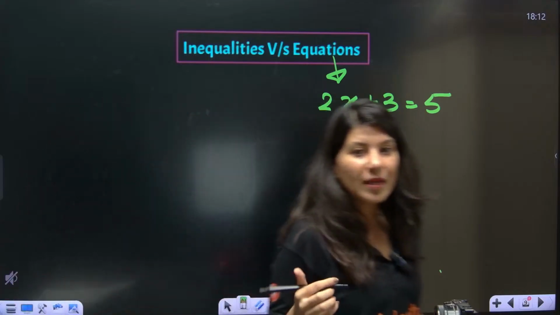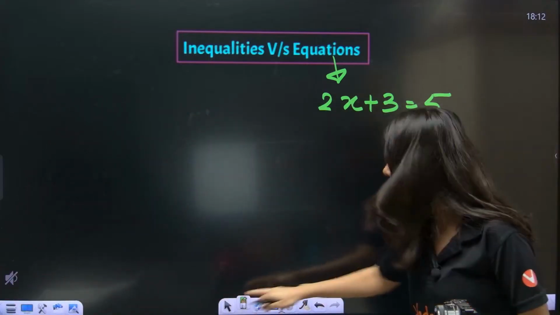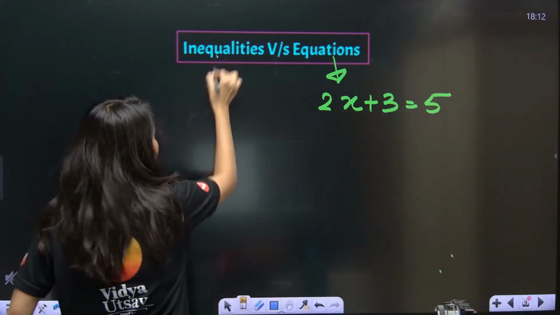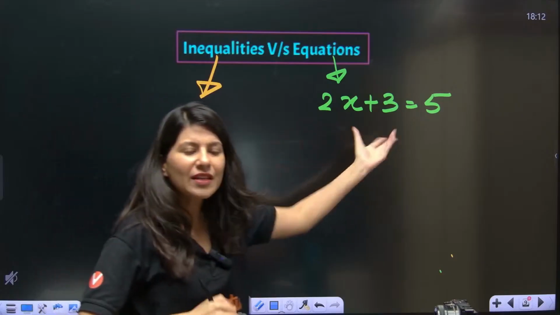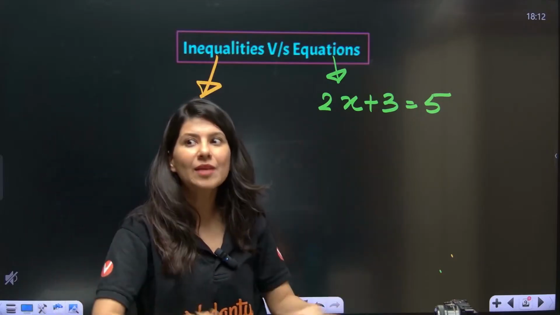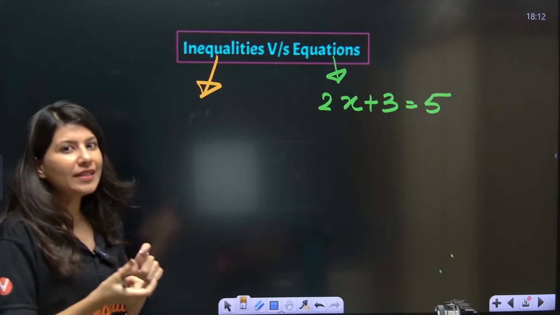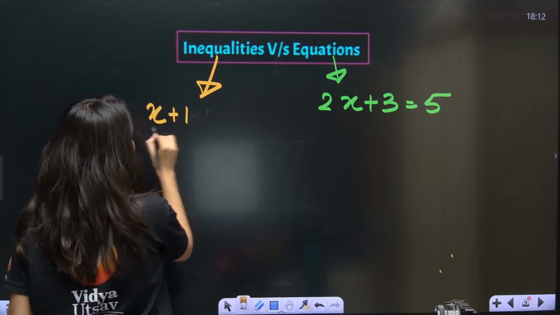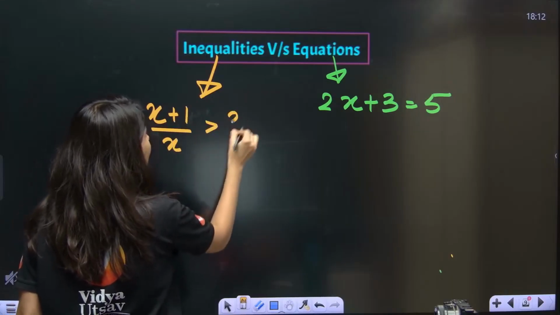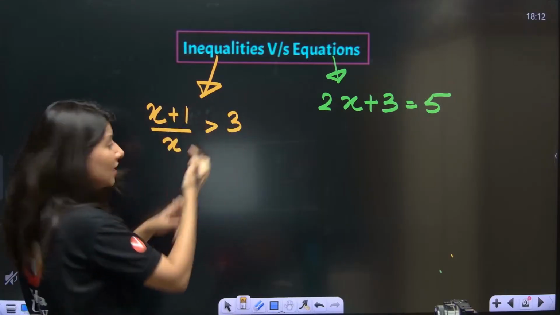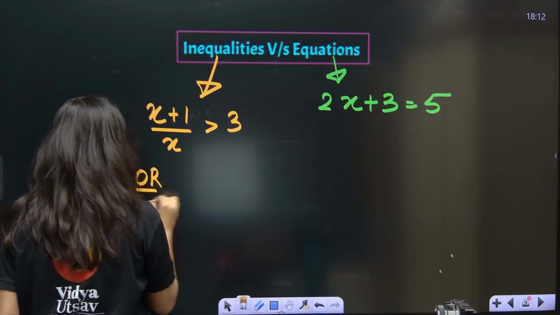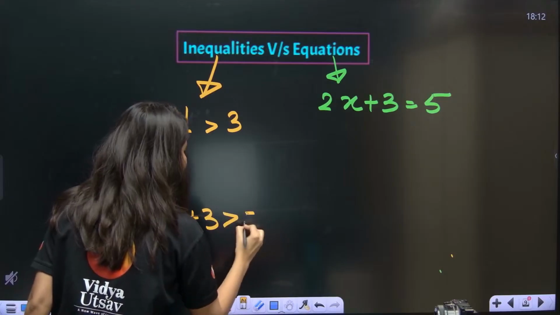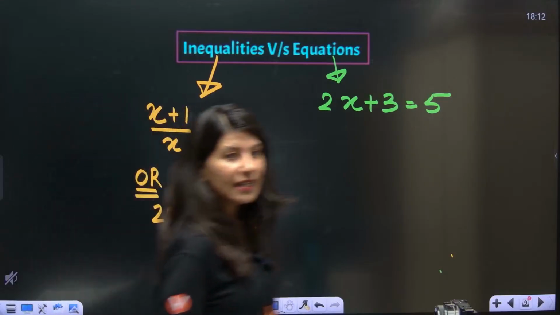But inequalities, obviously this is something which you have seen already so many years, but inequalities sometimes might feel a little overwhelming. For example, x plus 1 upon x greater than 3. This is a little bit trickier one, but if I give you the easier inequality, it is 2x plus 3 greater than 5.